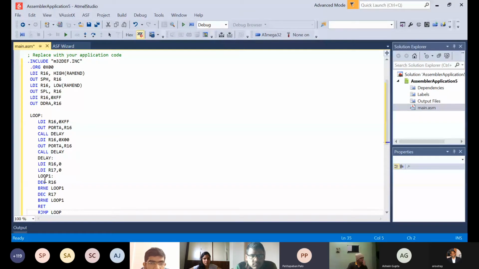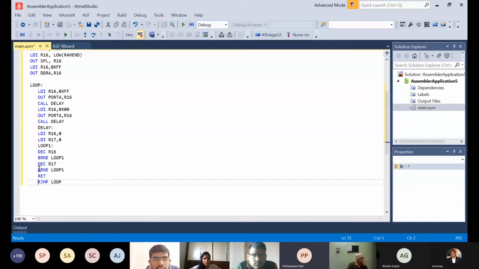Then again we are going to load register 17 and decrease register 17. Then we return to the loop, and after this is performed, we rjmp loop, which again starts executing the loop. So this is how you can write a simple code for LED blinking. Here I am simply making all the pins of port A go high at a certain point of time, then after some delay they go low. When I design the circuit and the LED gets power, it will go high for some period of time, then go low for some period of time, and this is how it will start blinking.